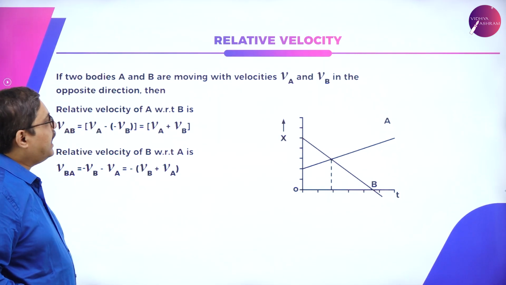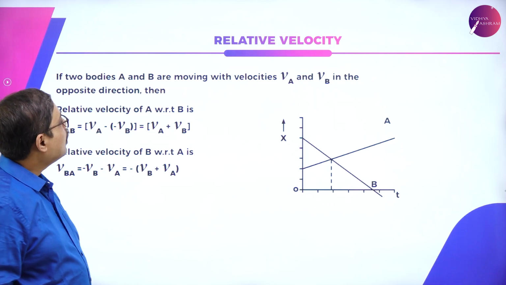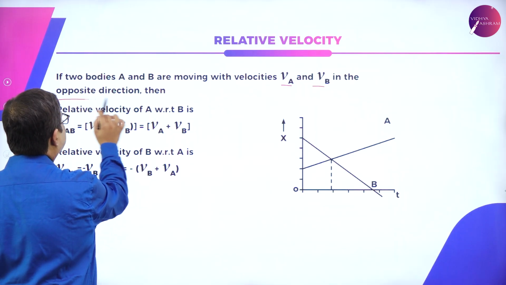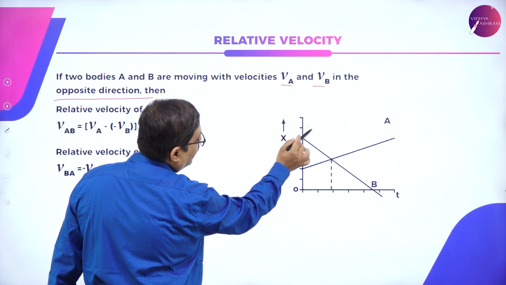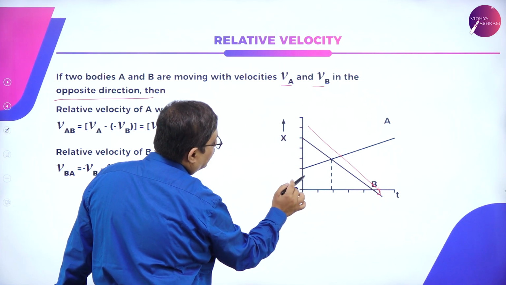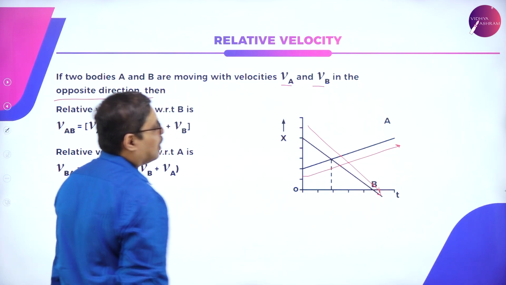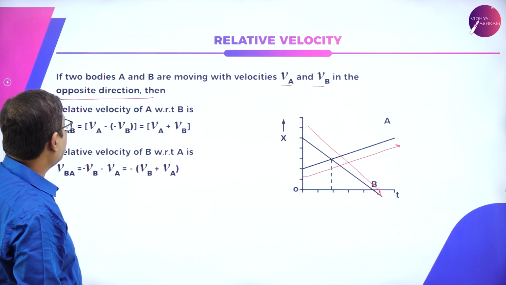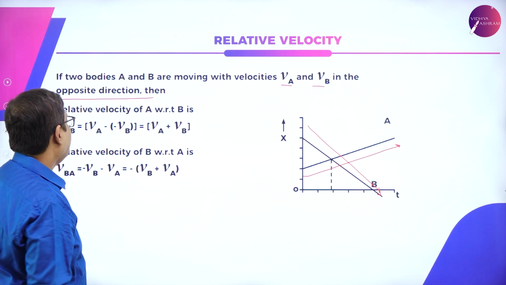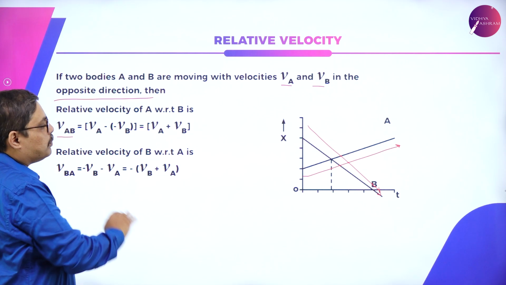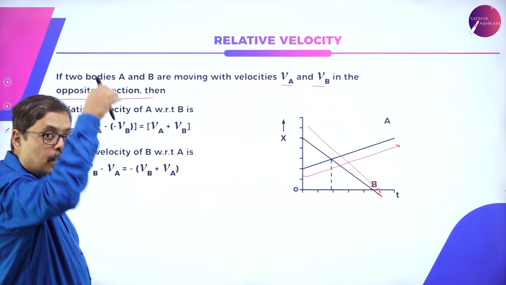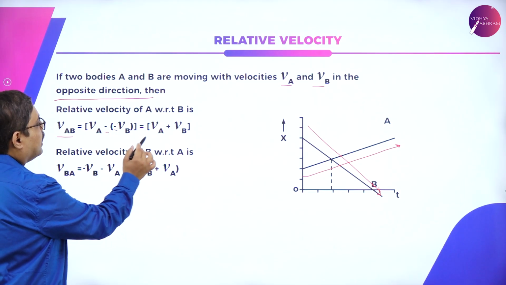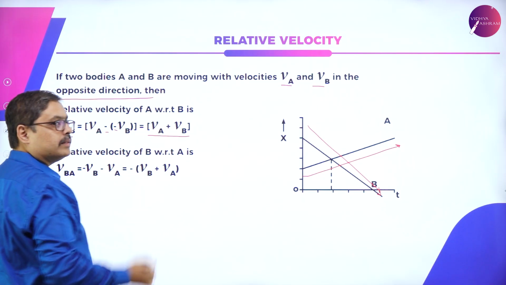If two bodies A and B are moving with velocities VA and VB in the opposite direction, you can check here. One is moving towards the south, other one is moving towards the north. So both are moving in opposite directions. Relative velocity of A with respect to B is VA minus VB. VB is already moving downwards, so it comes with a negative sign. It becomes VA plus VB.